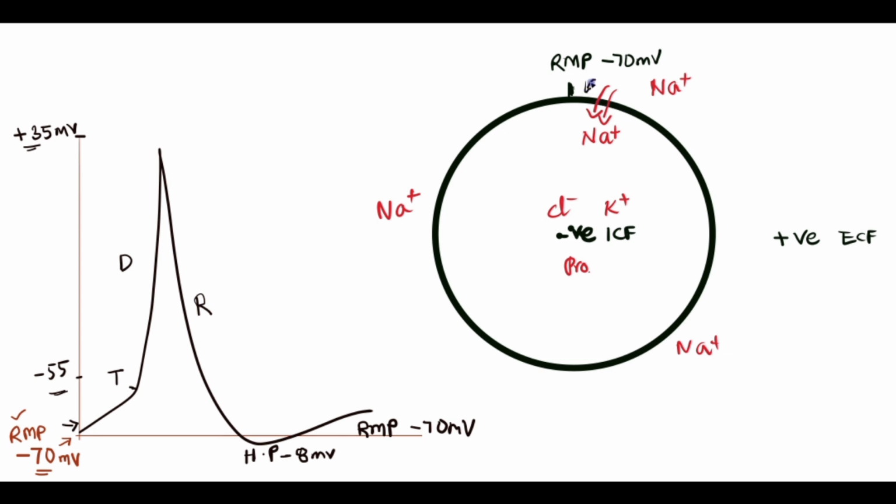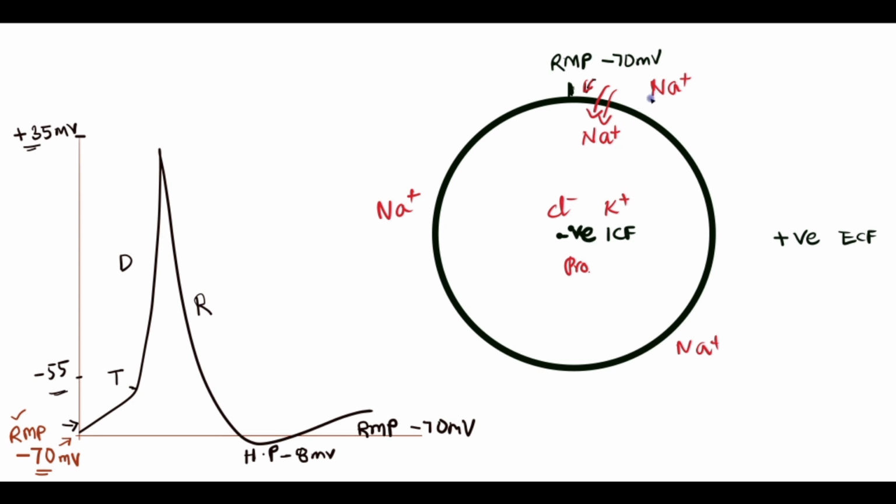As soon as I stimulate here, the sodium channels open. Remember, these sodium channels are gated channels. Once the gated channels of sodium open, sodium rushes in, because the high concentration of sodium has a driving force towards the ICF, called the electrochemical gradient.